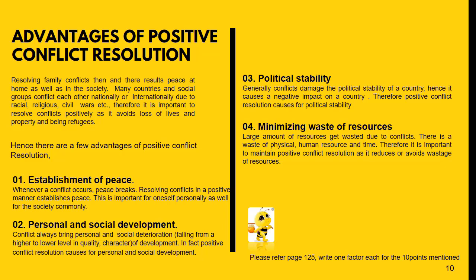Therefore, it is important to resolve conflicts positively, as it avoids loss of lives and property and people becoming refugees. What they are saying is, if we are able to solve a problem in a very positive manner, then there won't be war. Because if there is a war, a lot of people will die, and property can get damaged and destroyed, and people become refugees.